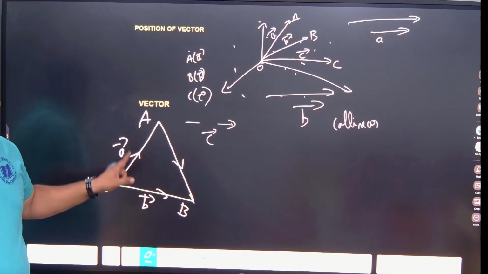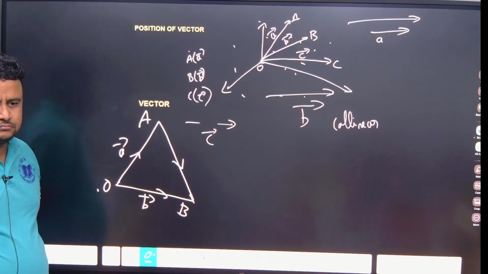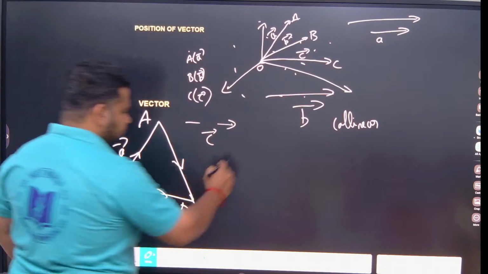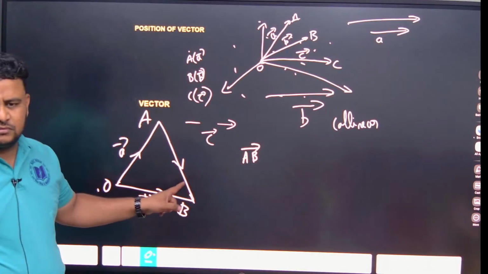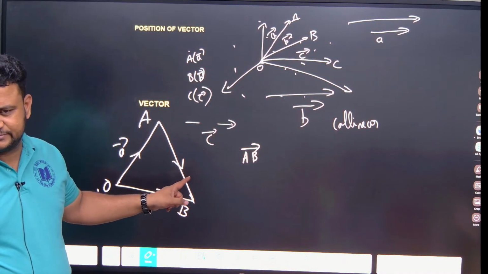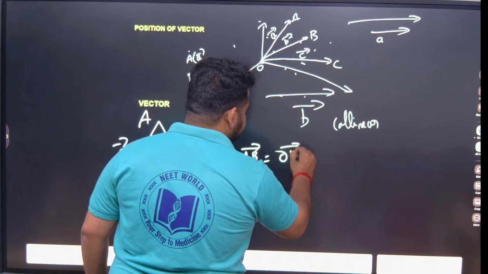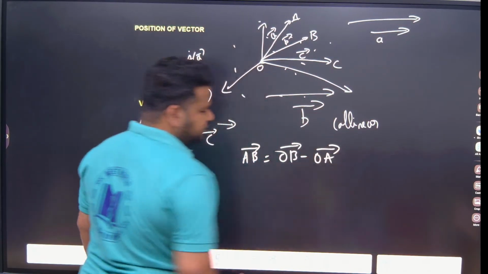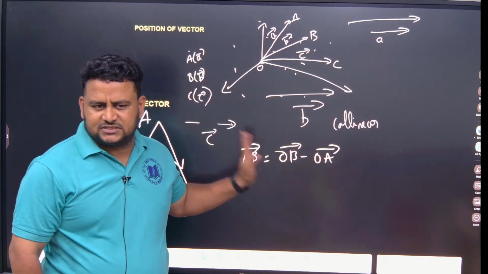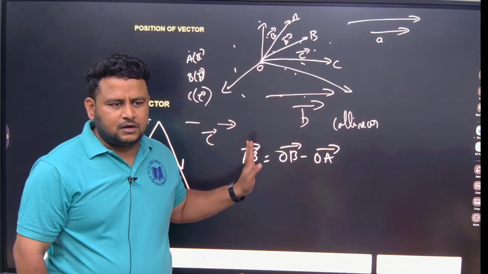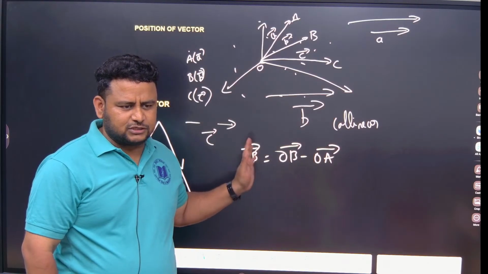Just listen. My question is, what is the value of AB now? How to find AB? OA plus OB, or OB minus OA? You learned this, OB minus OA. Why is the minus coming? Opposite direction. How is it opposite direction?